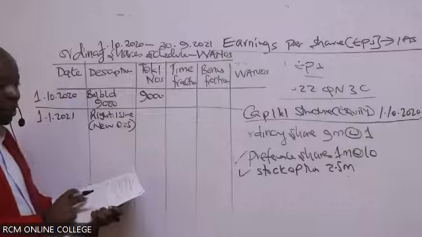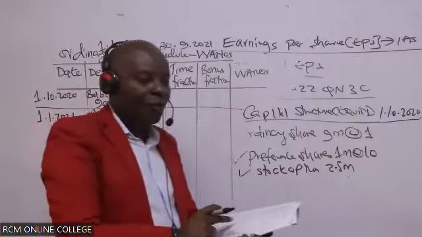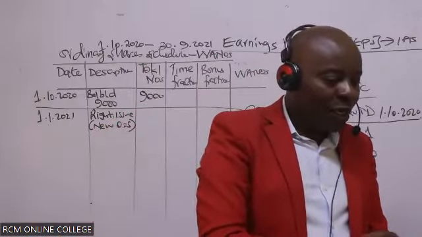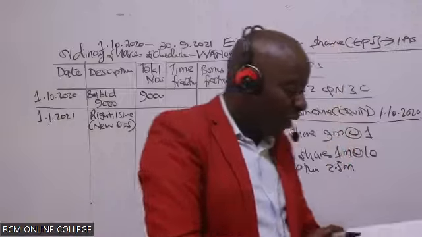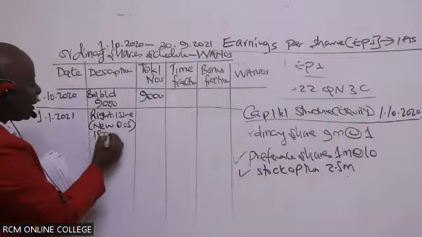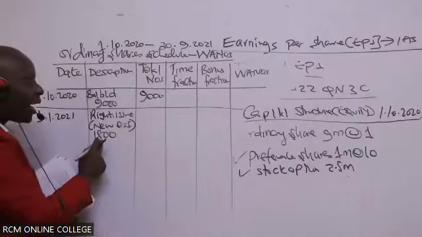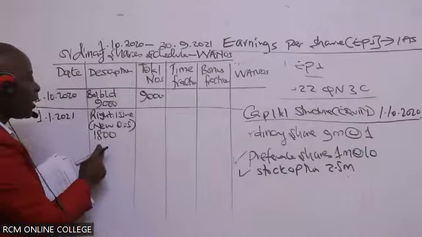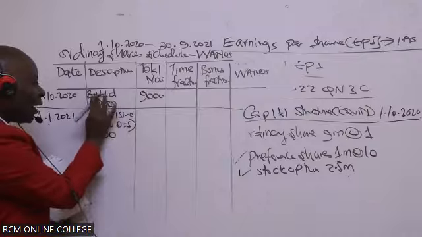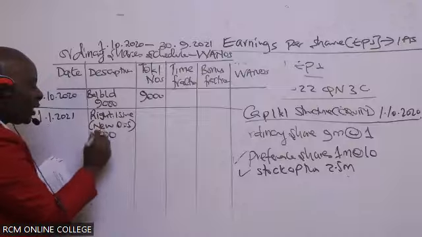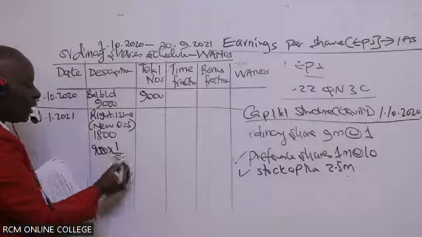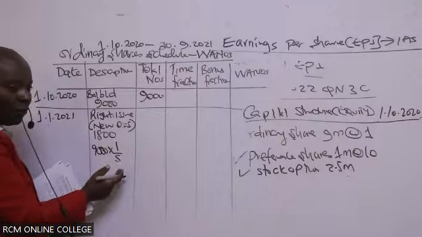So ladies and gentlemen, in this case here, if you're very keen, you'll be able to see that we issued new shares here. We issued how many shares? We issued 1,800 shares. I don't know why this examiner gave us this number. Otherwise, in this particular case, ladies and gentlemen, we normally take the shares outstanding, like this 9,000, and then we multiply this with the rights fraction. In this case, the rights fraction is 1/5.